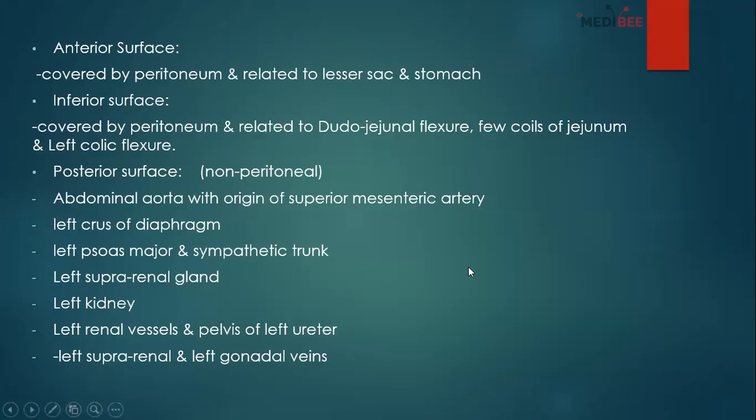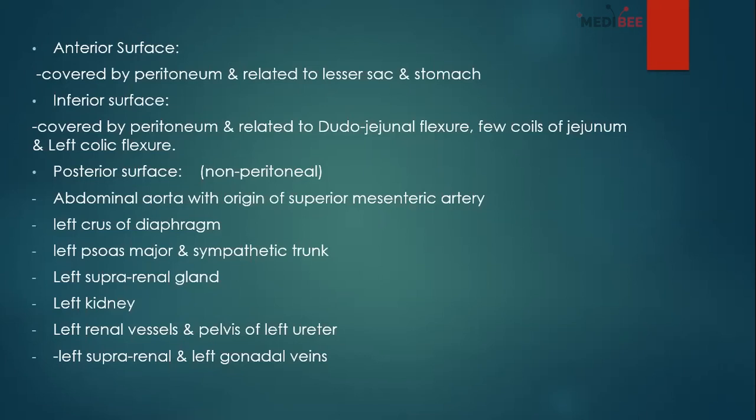And if we come to the posterior surface, this is non-peritoneal, and you can see there is the abdominal aorta with the origin of the superior mesenteric artery. Then there will be the left crus of the diaphragm. There will be the left psoas major muscle and sympathetic trunk. There will be the left suprarenal gland, left kidney, left renal vessels, and the pelvis of the left ureter, and left suprarenal and left gonadal veins. So there are a lot of structures you are going to find here. And most importantly, as the pancreas lies on the left side, most of the structures you will find are of the left portion.